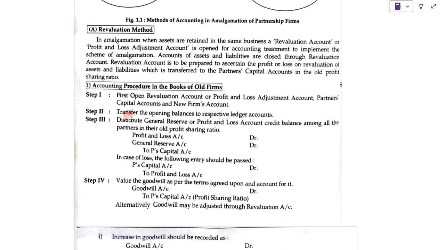Second step is to transfer all the opening balances to the respective ledger accounts like revaluation account, partners capital account or new firm's account. Third step, distribute the reserves or profit and loss account credit balance amongst all the partners in their old profit sharing ratio.